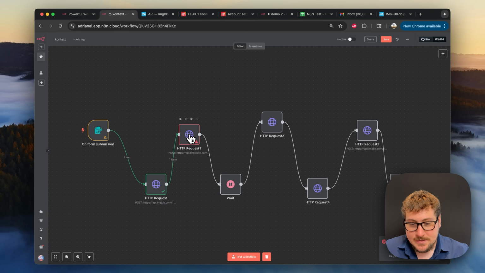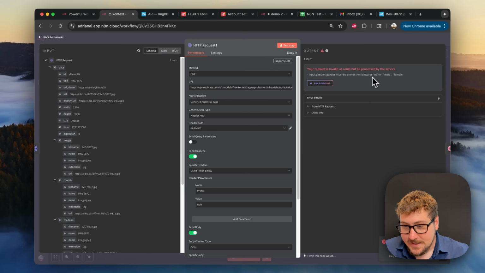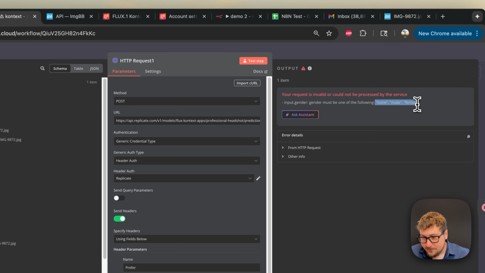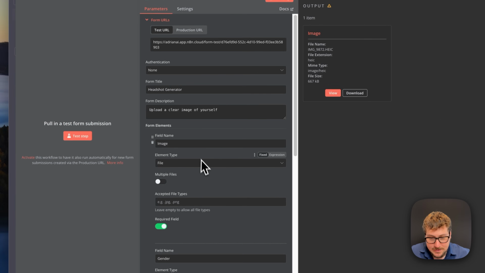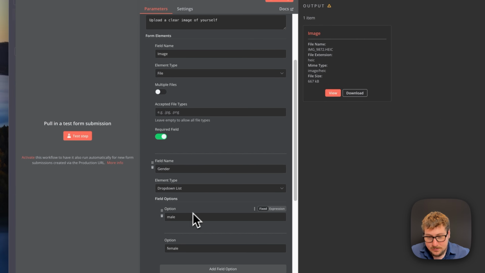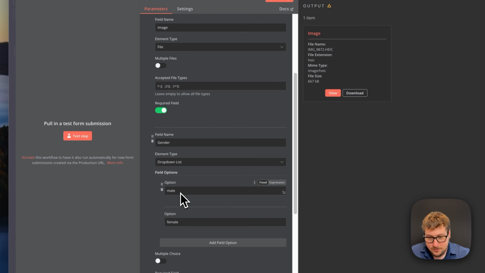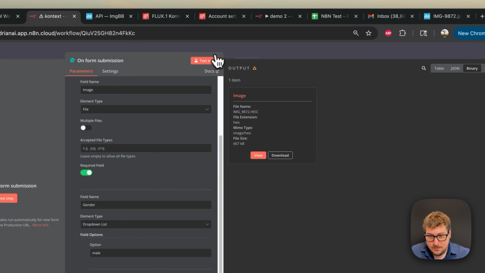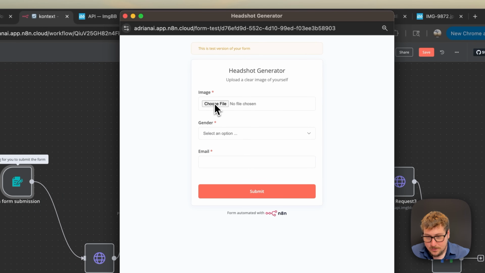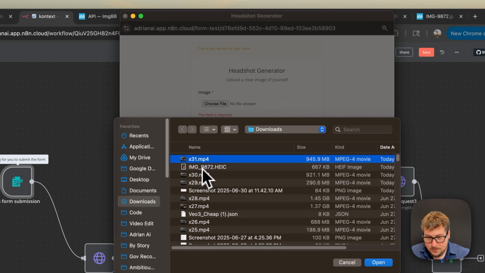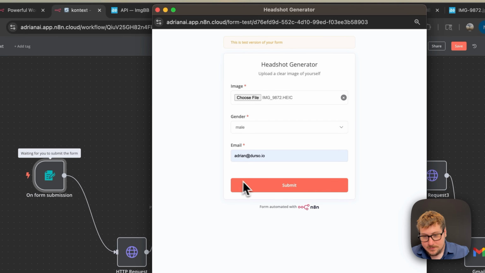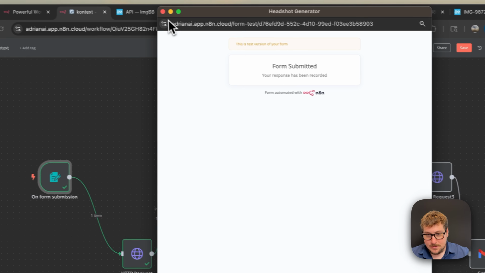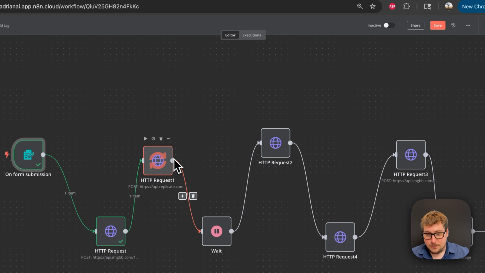Okay, and now we're on to this next step. When we run this, we actually had an error, and that's just because none, male or female has to be lowercase. So what I did right now is I switched this from an option where you can just type whatever you want to hard coding male and female. So let me test this one more time, show you what it looks like. A little bit of a bug, but there we go. So now I'm going to click my image right here, and then we're going to select male. I'm just going to put my email address in right here. We're going to hit submit, and then as you can see, now it's working.